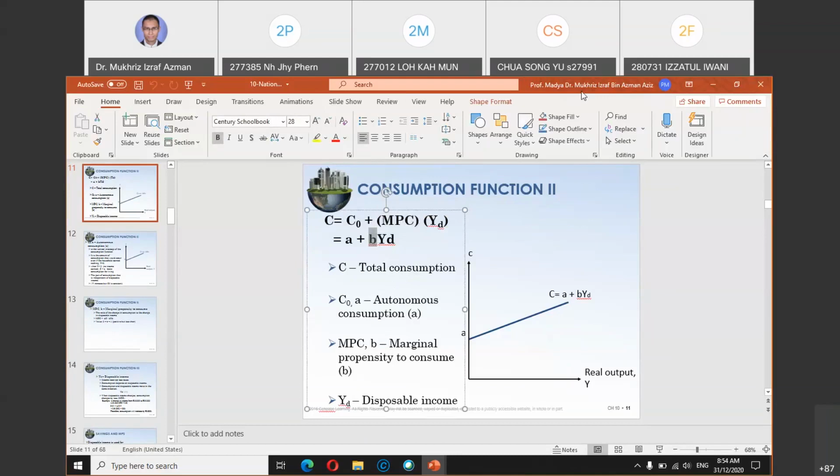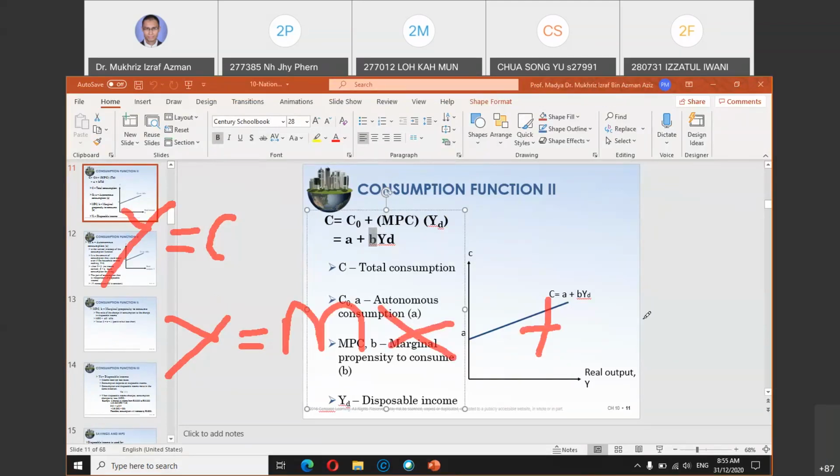Mathematically, in a linear graph, in your secondary school, I'm sure you learned y equals mx plus c, correct? This is a standard linear graph. In mx plus c, c is the constant and m is the gradient, or the slope of the function here.